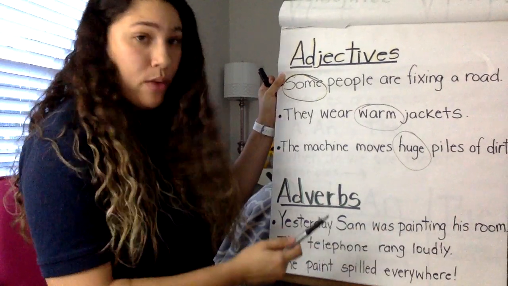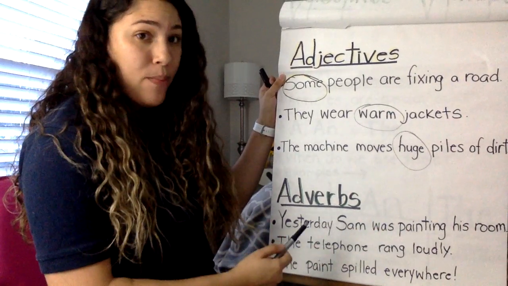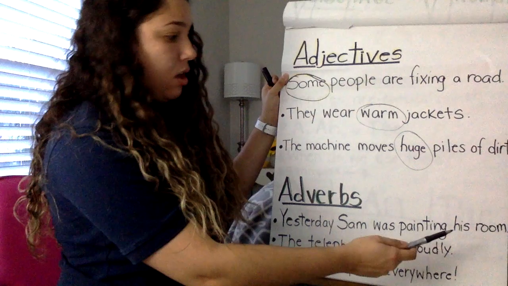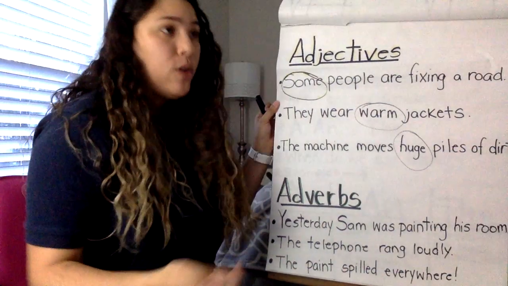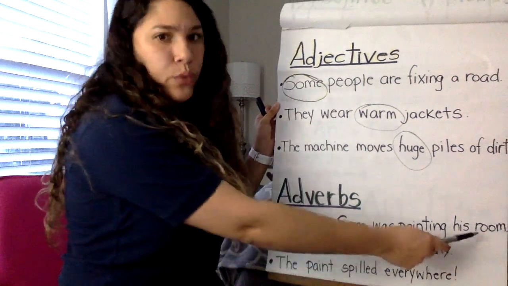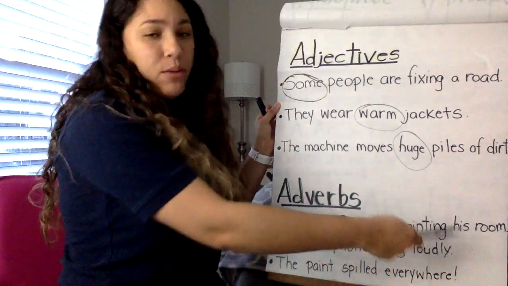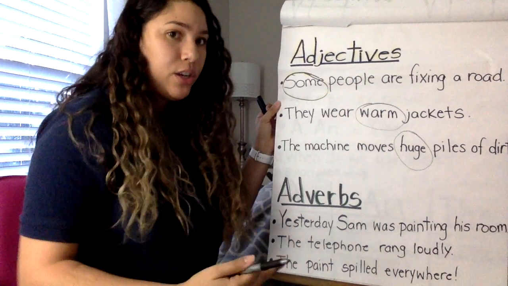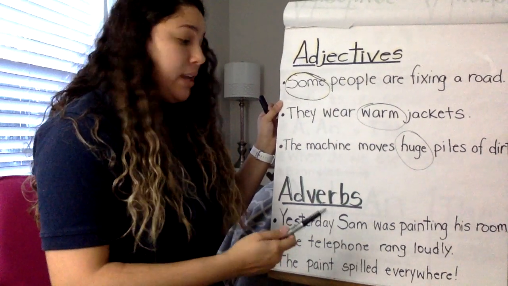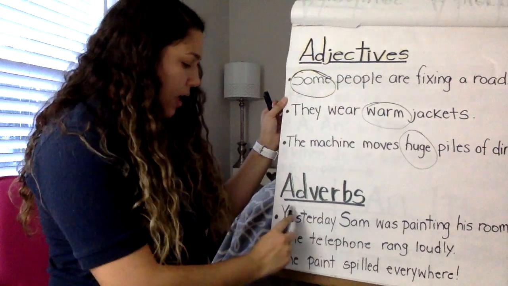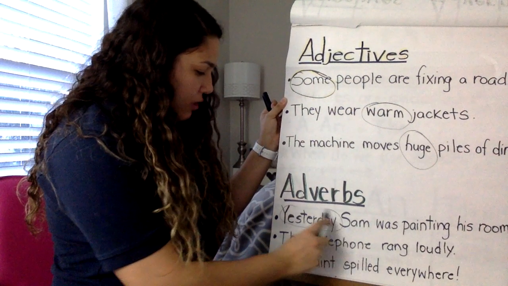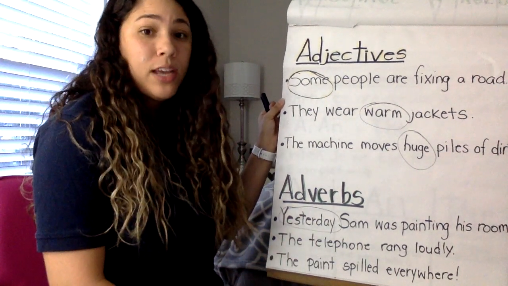It doesn't say how he painted. Does it say where he painted? No, it doesn't say where. And when we say where, we don't mean his room, that's what he was painting. We mean like a direction, right? But it doesn't tell us the direction. It tells us when. Yes, it does tell us when. He painted it yesterday. So yesterday is the adverb.